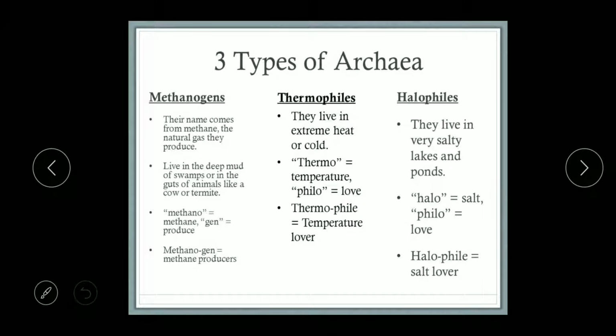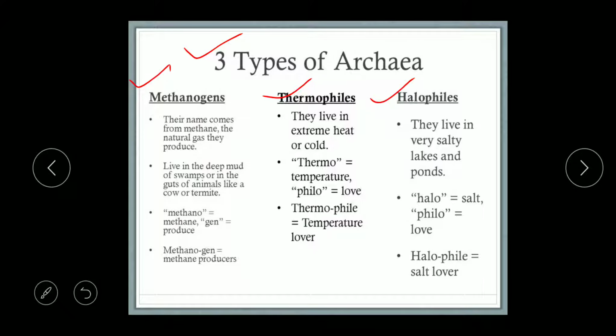So when we see the three types of Archaea or Archaebacteria, first is methanogens, another thermoacidophiles or thermophiles, and halophiles. The name methanogens comes from methane, as they produce methane gas. They live in deep mud or swamps or in the guts of animals like cows and termites, and these are methane producing bacteria.